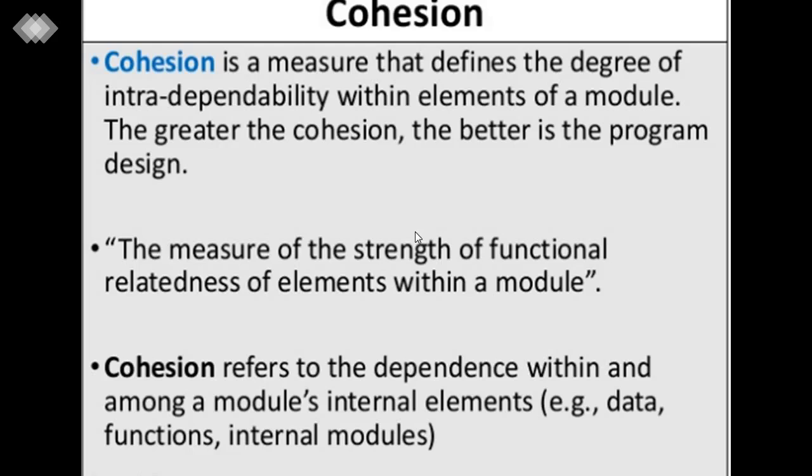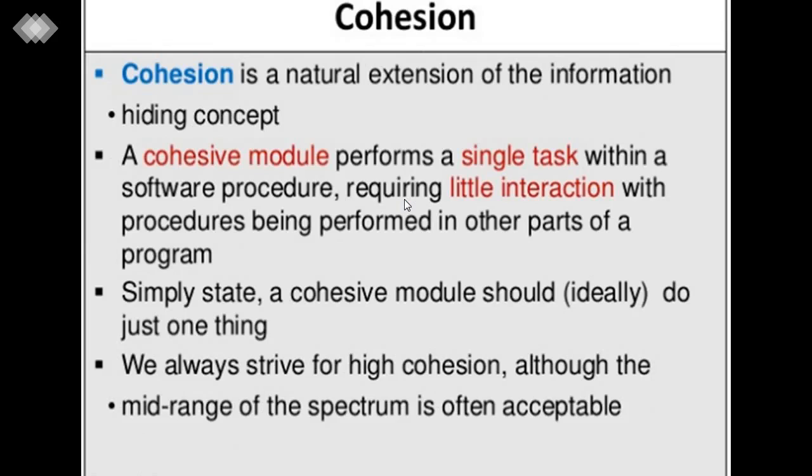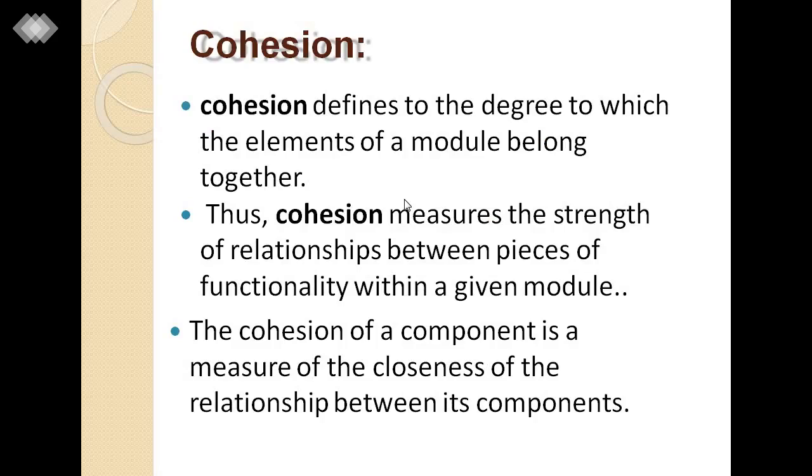And next, what is cohesion? We covered in this slide that it refers to the dependencies within and among the internal elements of a module. The definition of cohesion is the degree to which the elements of a module belong to each other.